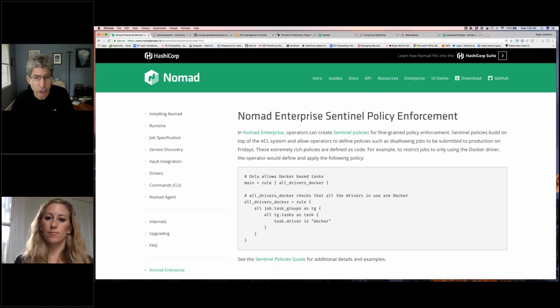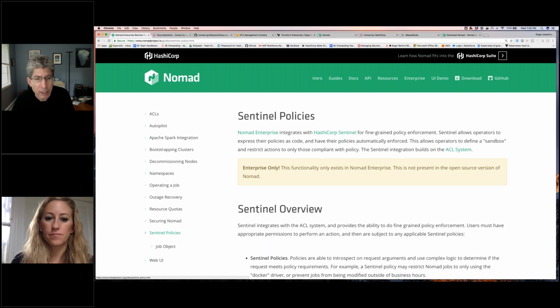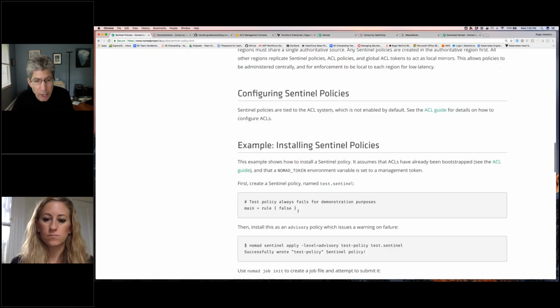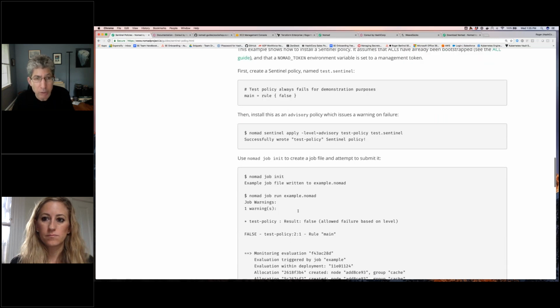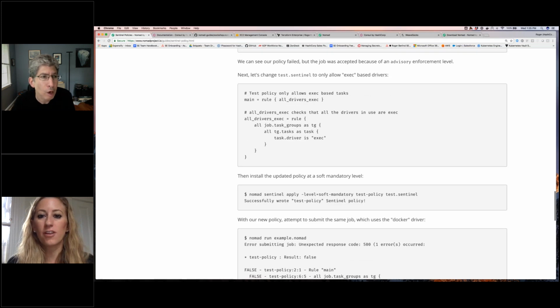Sentinel policies is more about doing certain kinds of restrictions. If you only want Docker jobs run on your cluster and you don't want non-Docker jobs, you can ensure that only the Docker driver is used. Or if you want to ensure that Docker images all come from a particular Docker repository, or that only certain images are allowed to be run. There's a variety of things like that you can do to add some extra governance over your Nomad deployments. Thanks for explaining that, Roger.